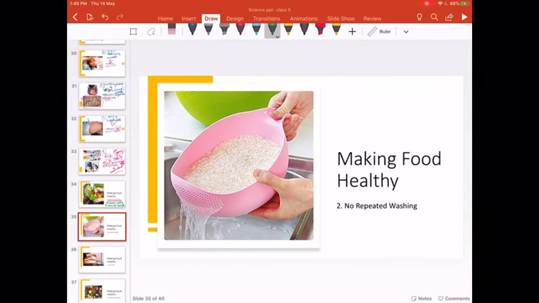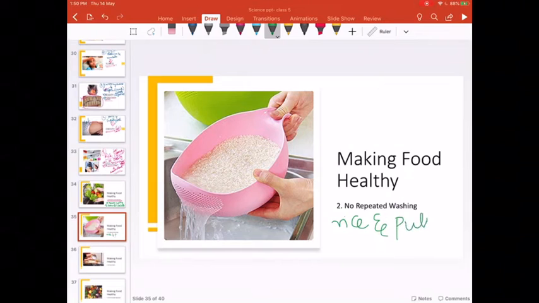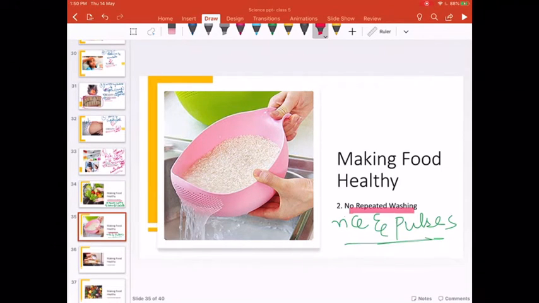Next, second, remember students, we wash our fruits and vegetables, but that does not say that we must repeatedly wash the rice and pulses and eat. No, we should not. No repeated washing. We must not repeatedly wash the rice and pulses before cooking. Washing once is good.